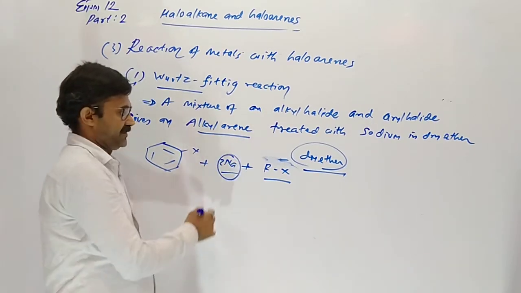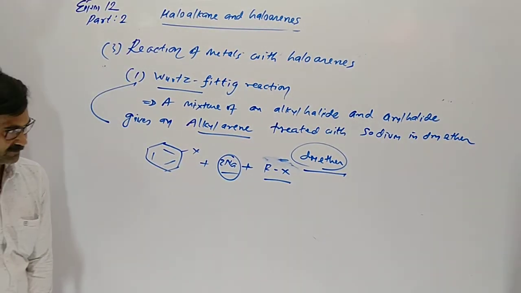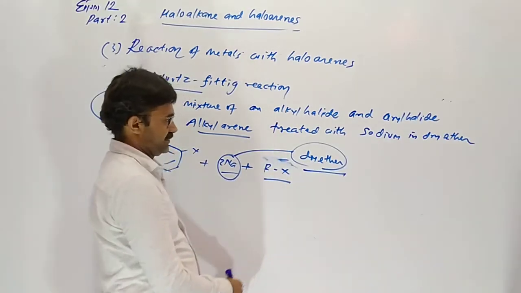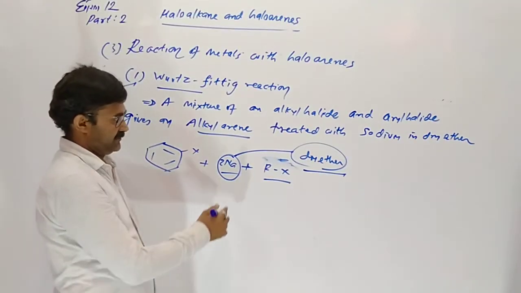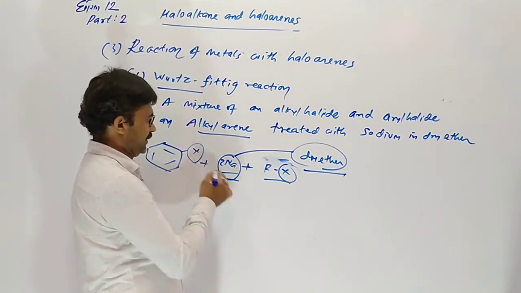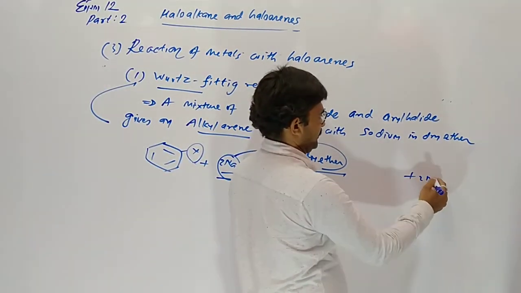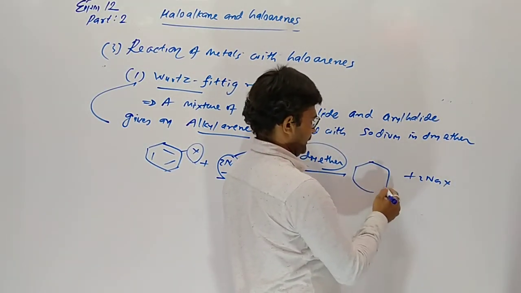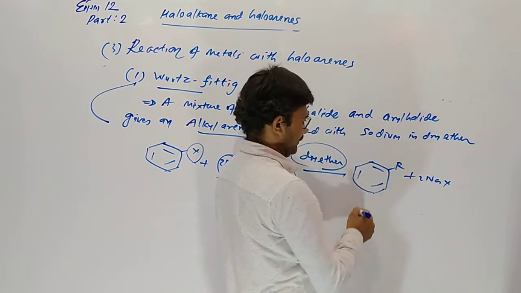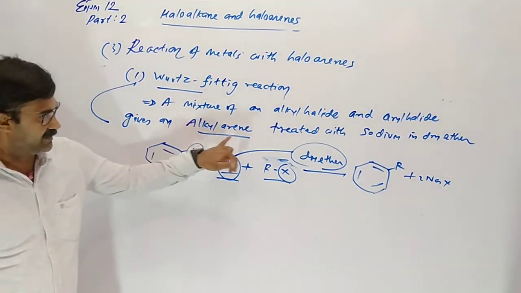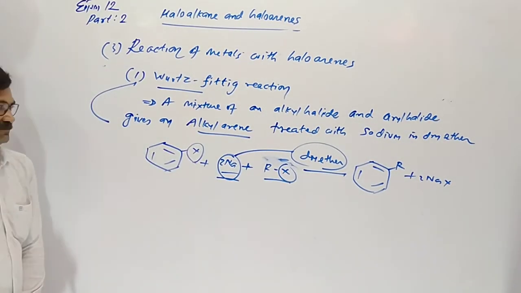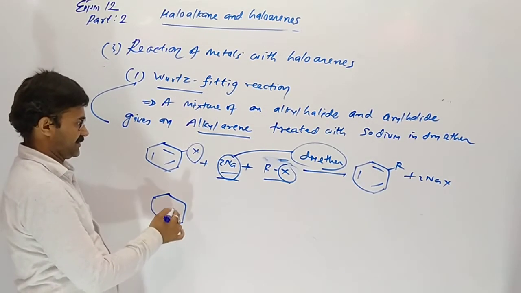Why? Sodium is a highly active metal. It reacts with water. So without water we have to take it. 2 sodium combines with 2 halogen, so 2 mole of sodium halide form and aryl with alkyl combines. So alkyl arene occurs.